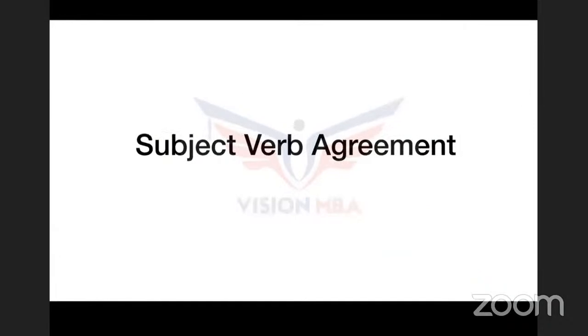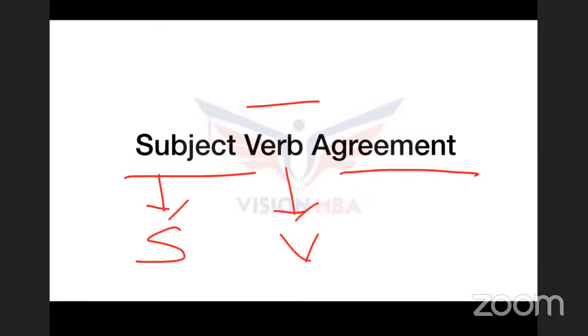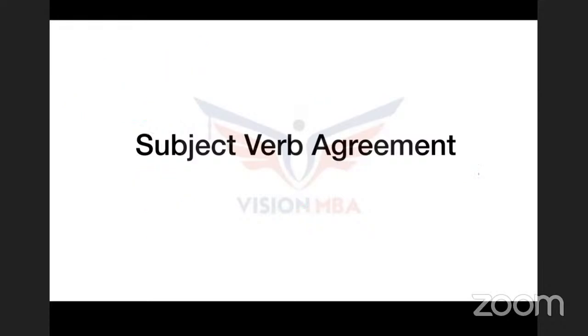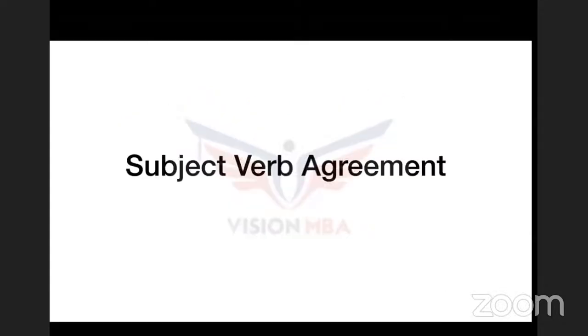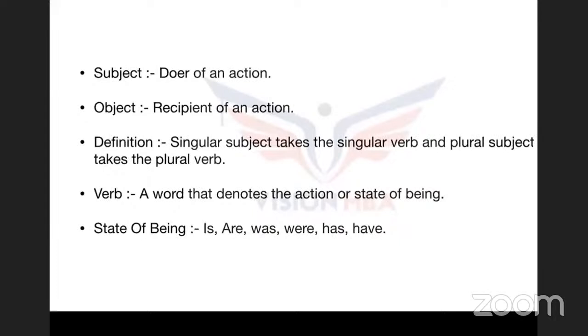Now, guys, subject verb agreement. Before we understand subject verb agreement, we need to understand what is a subject and what is the verb. Let's understand that. Subject is nothing but someone who does the action, or the doer of the action. Verb, of course, has a huge variety of definitions, like someone who does the action and then state of being and stuff like that. So first, before we understand the agreement, like how they agree to each other, we must understand the meaning of subject and the meaning of verb. Okay. Now, subject, as you can see, is nothing but the doer of the action.